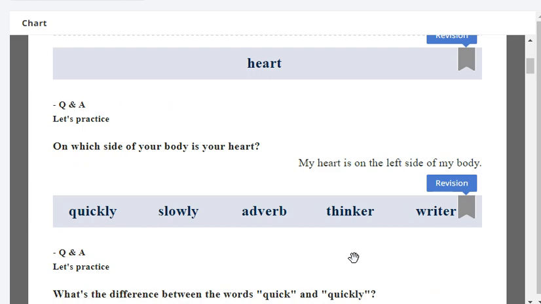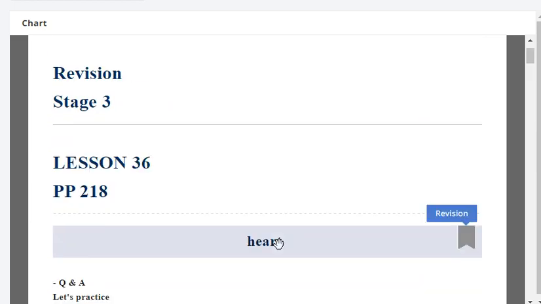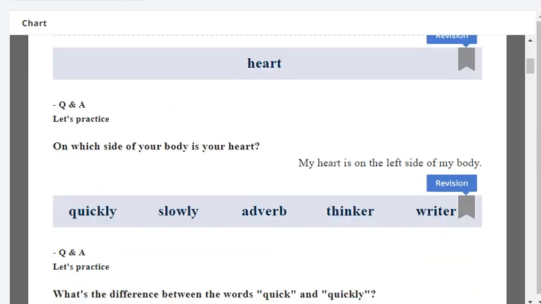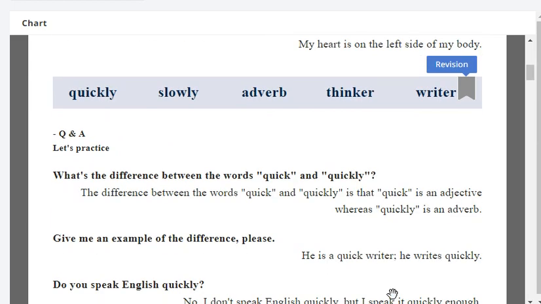Okay, here we go. So, on which side of your body is your heart? My heart is on the left side of my body.